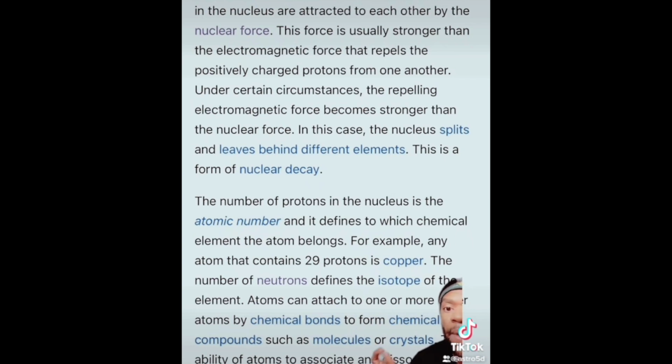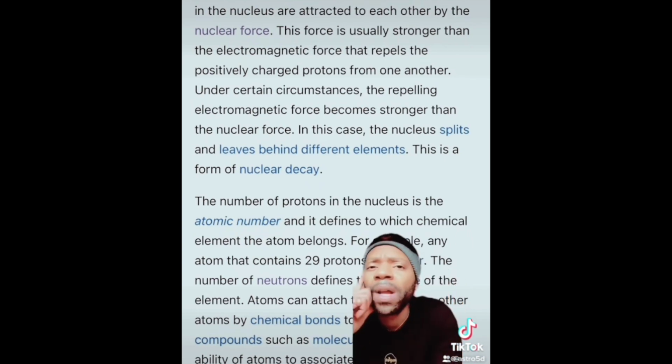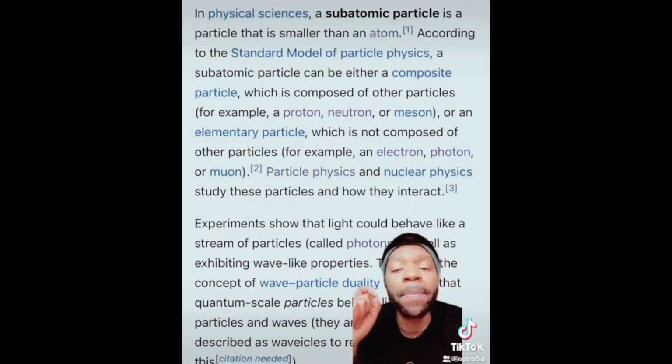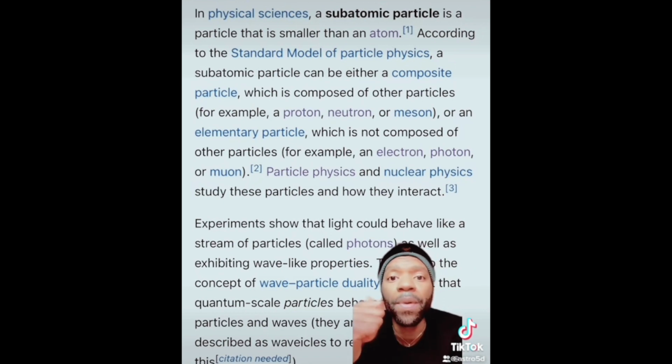Now remember, any atom that contains 29 protons is copper. What color does copper burn? Hold on to that answer. Now, in physical sciences, a subatomic particle is a particle that is smaller than an atom. A subatomic particle can be either a composite particle, which is composed of other particles, for example, proton, neutron, electron, photon.